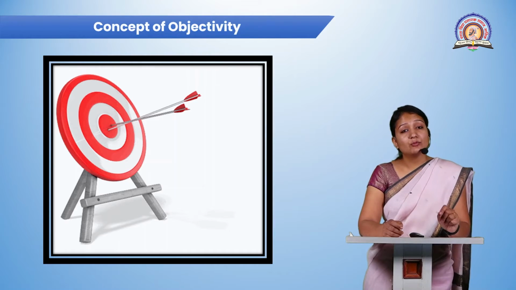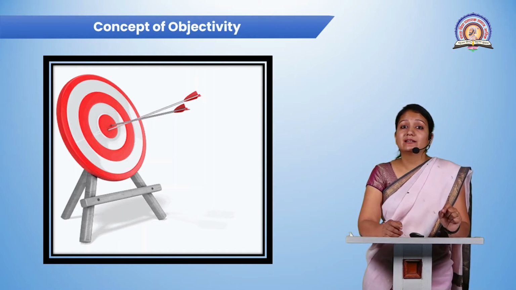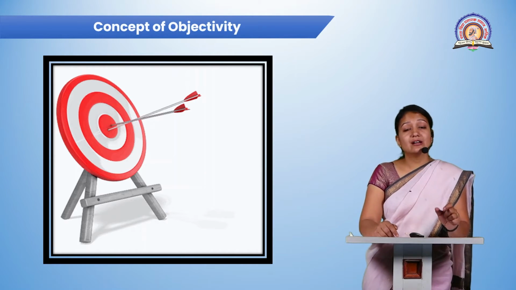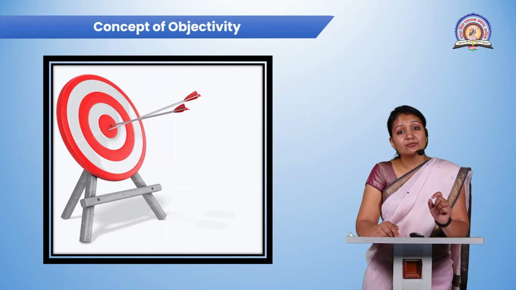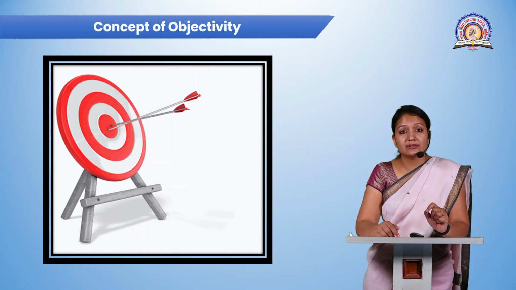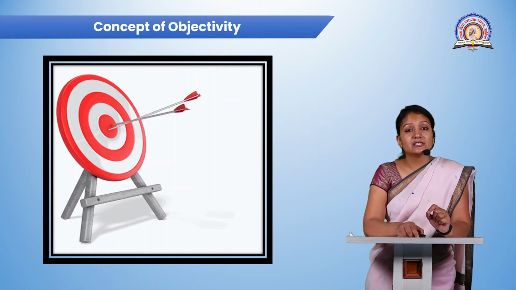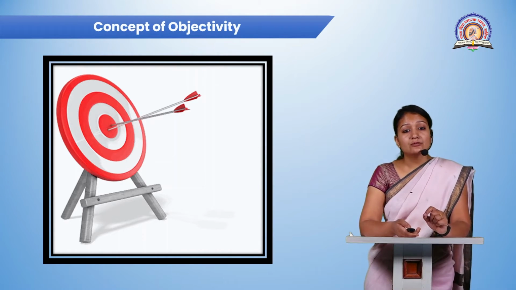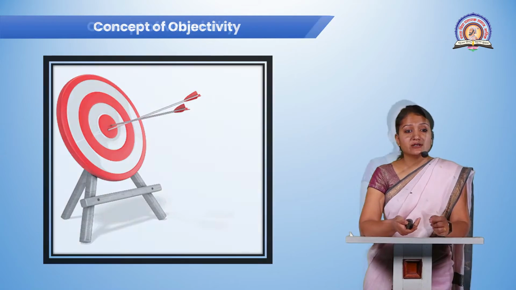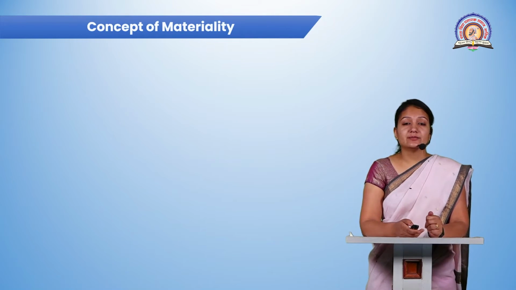In some operations, it is very much required that you pay an amount of money to get future benefits out of it. And that is the reason the concept of objectivity is given. Now, if we talk about the next one, the concept of materiality.